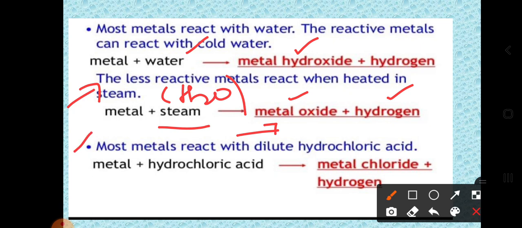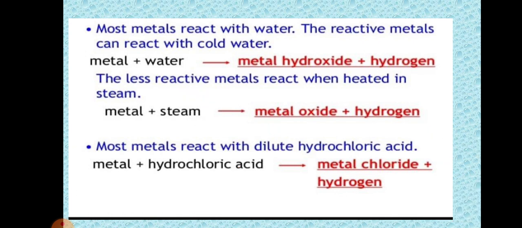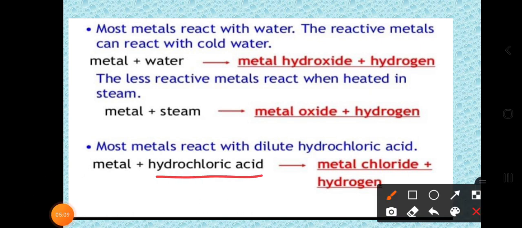Next, most metals react with dilute hydrochloric acid. So dear students, when a metal reacts with any kind of acid, it gives a metal salt. Here is one example: when a metal reacts with hydrochloric acid, it gives the metal chloride.